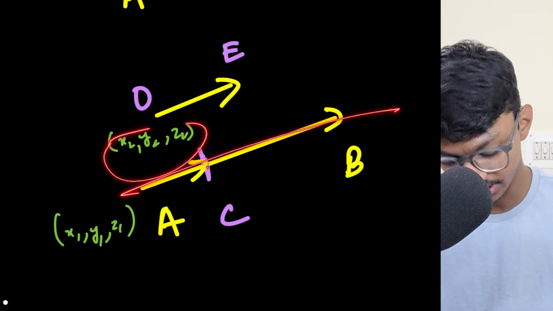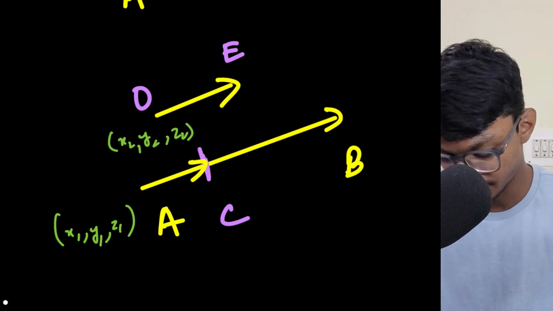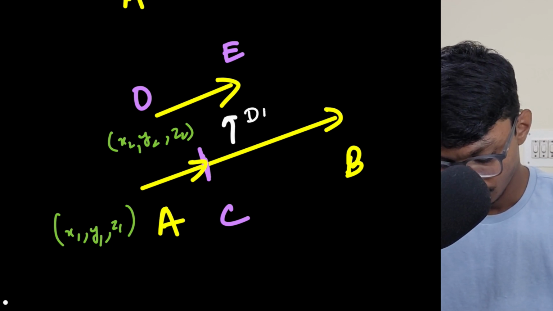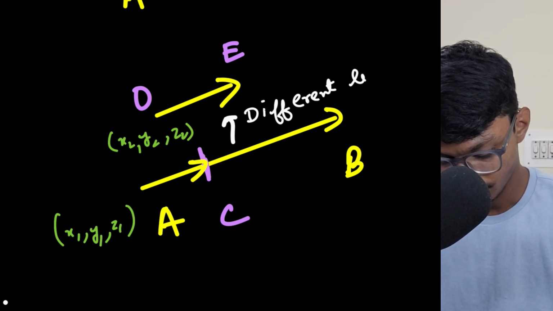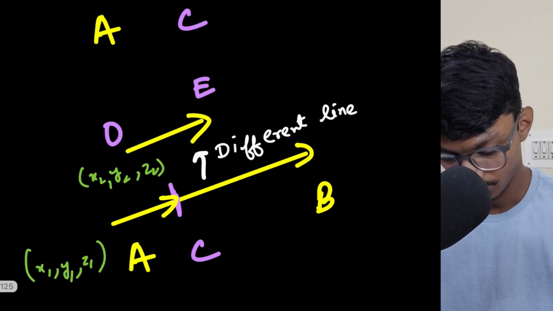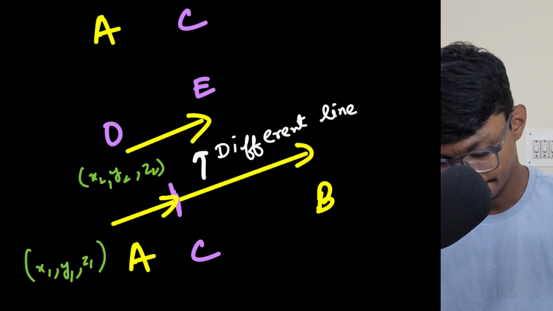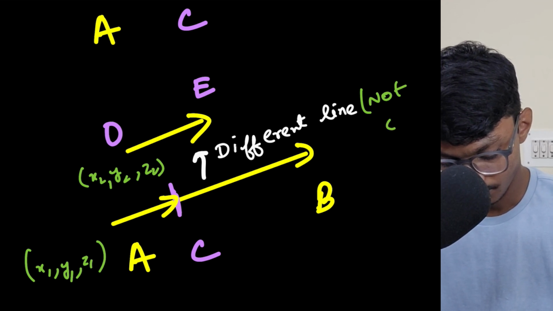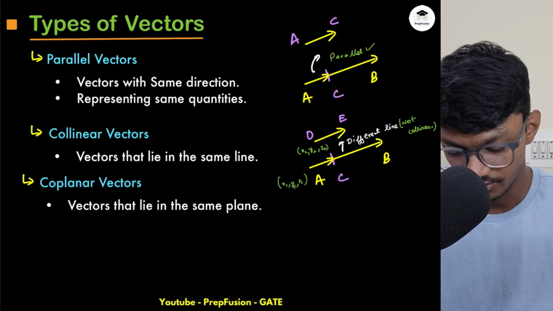Even though their endpoints are not the same, that is fine, but they are not lying in the same line. This is a different line, so not collinear. So these things you have to care about. Obviously these two are collinear.